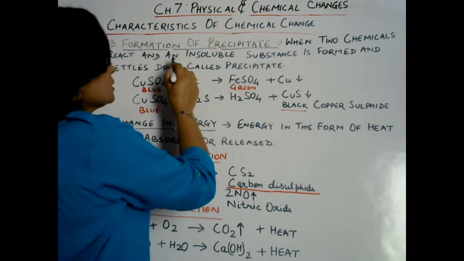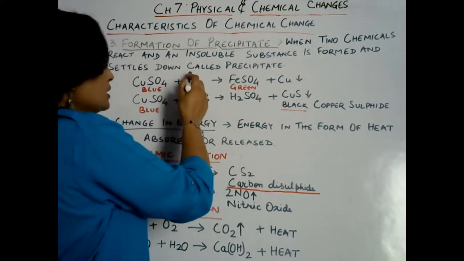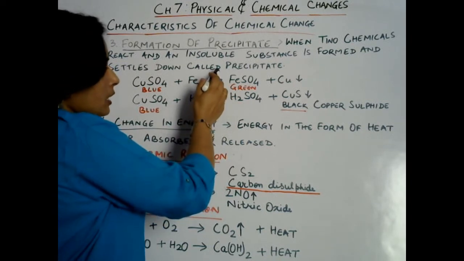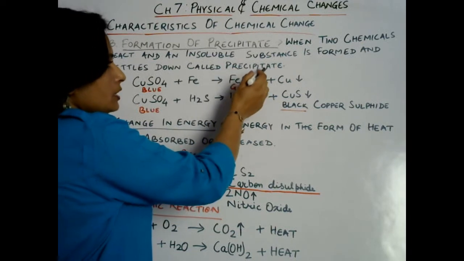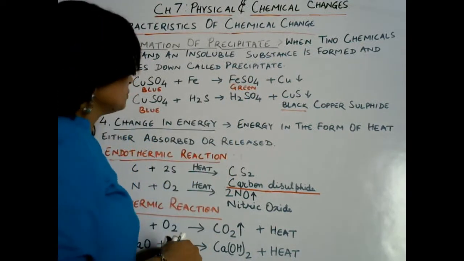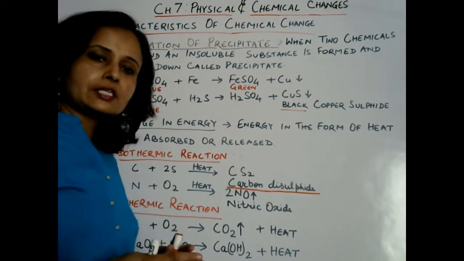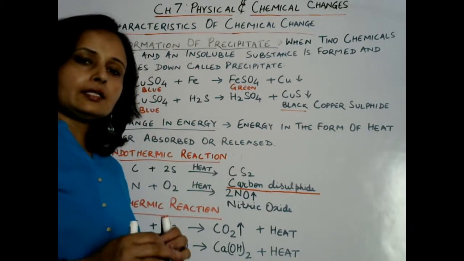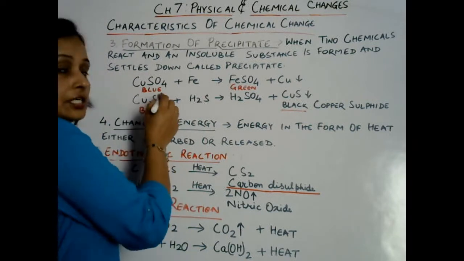When two chemicals react and an insoluble substance is formed and settles down at the bottom, such kind of settling down residue is called precipitate. Such a reaction is called a precipitation reaction, and formation of precipitate is a characteristic of chemical change. Let us take an example.